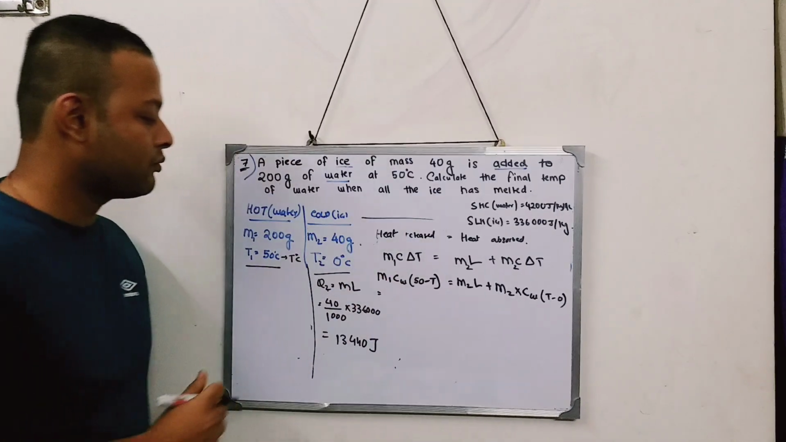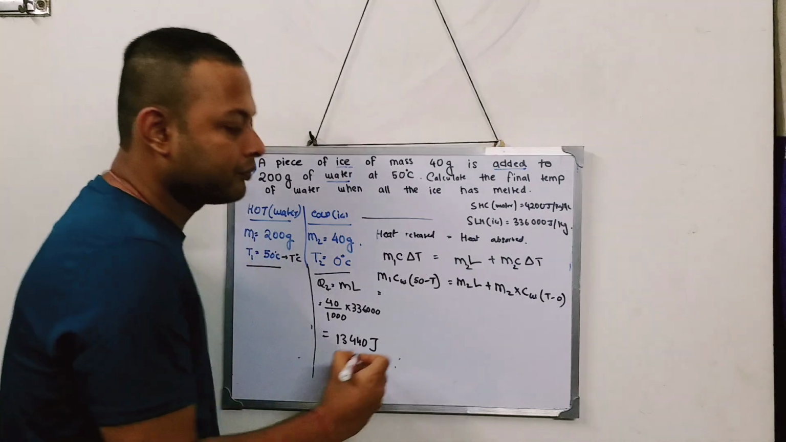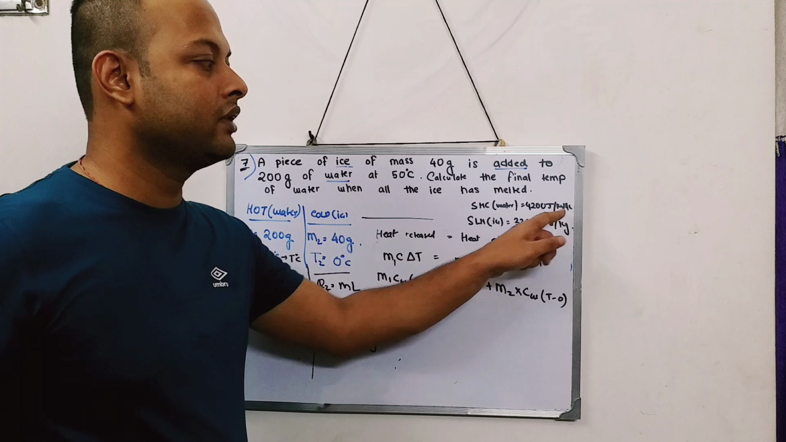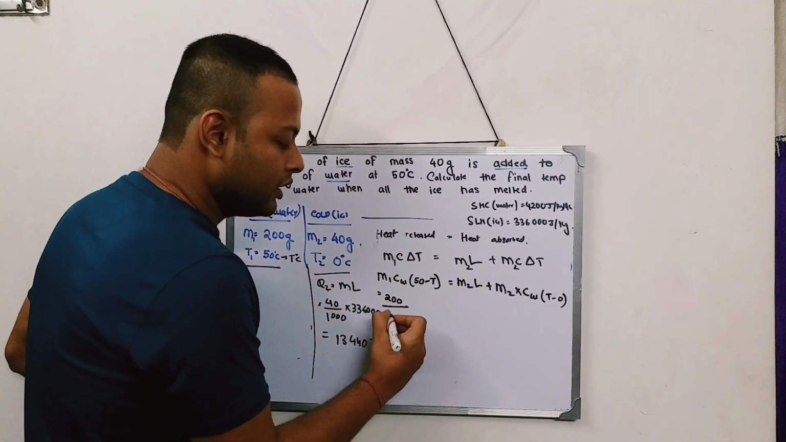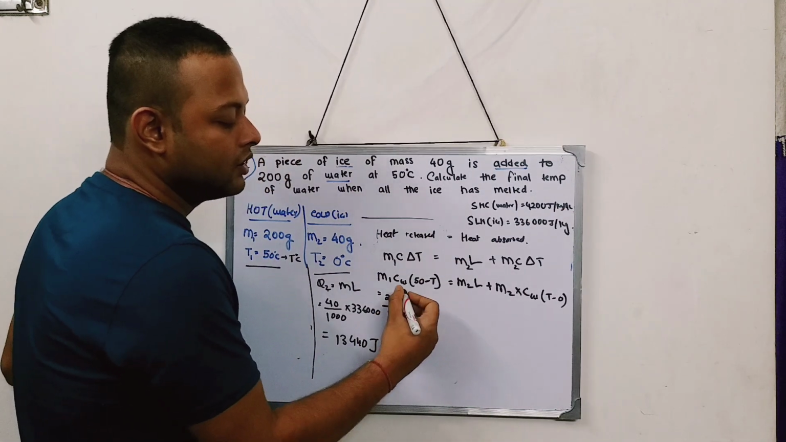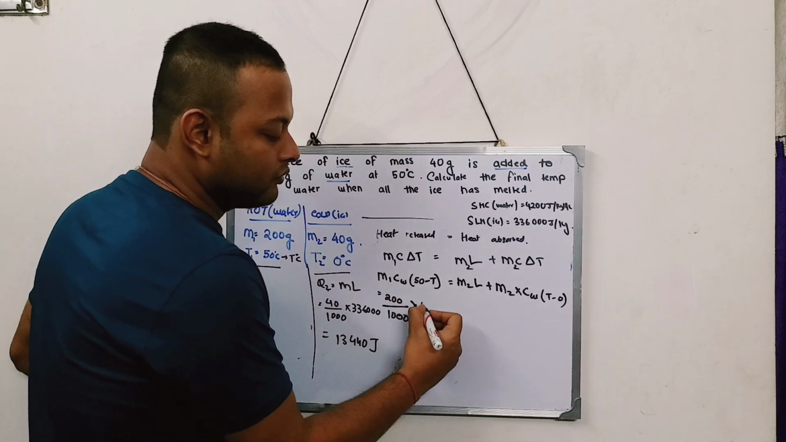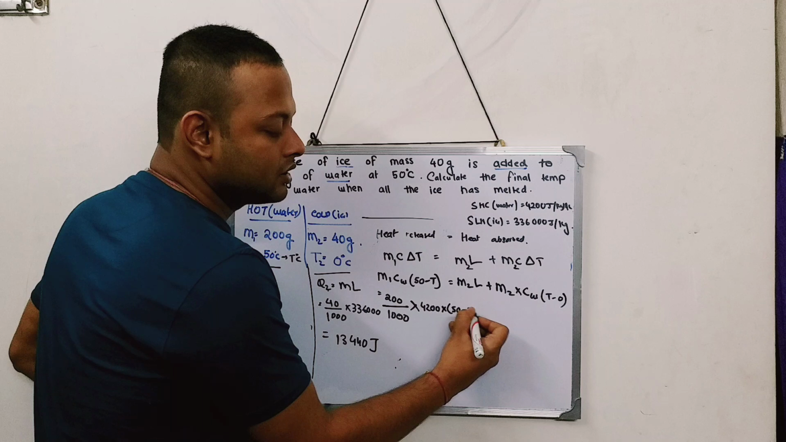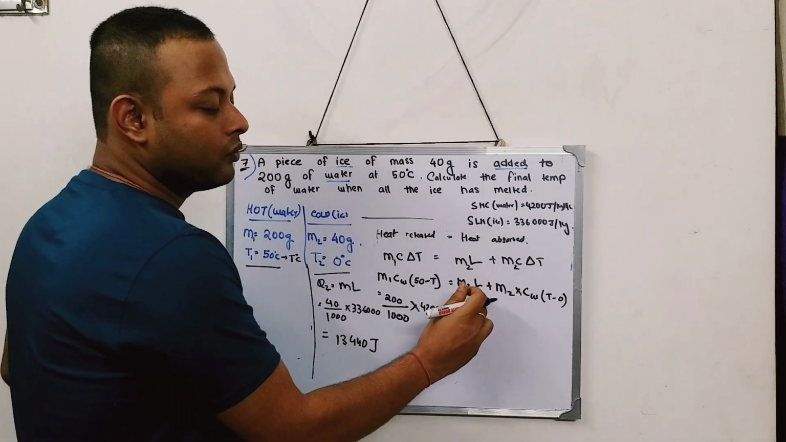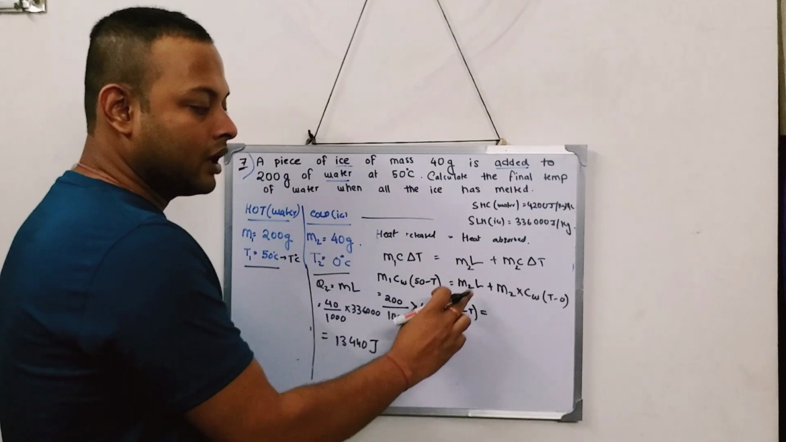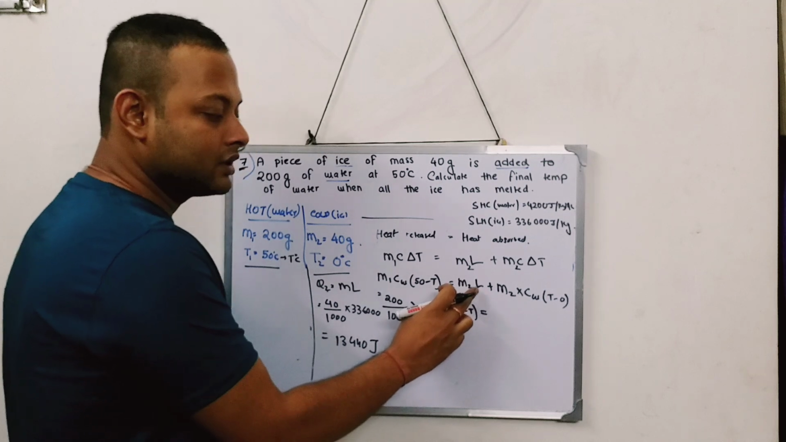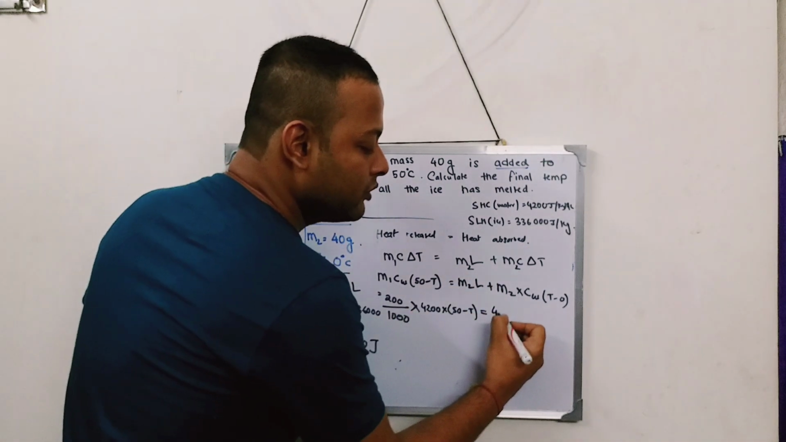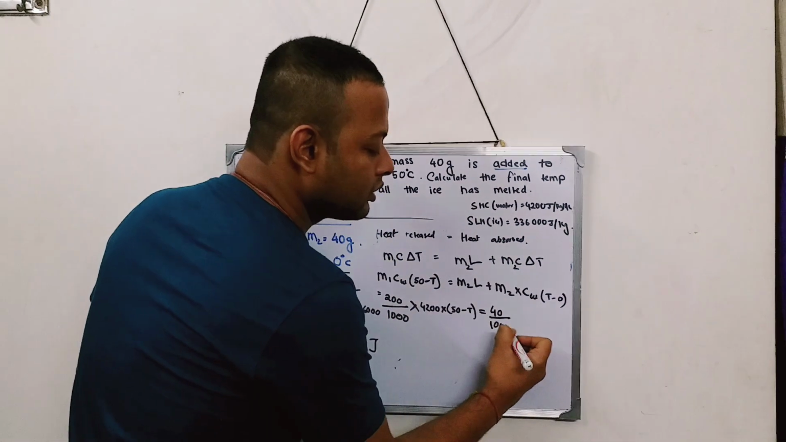What is the mass? Mass is 200 gram. But if you see over there, it is given in kg. So it will be 200 by 1000. Specific heat capacity of water is 4200. And this is 50 minus T. Now over here, M2L, that is the amount of heat that is required to melt the ice. That will be M2 into L. What is the mass of the ice? 40 grams. So it will be 40 by 1000.